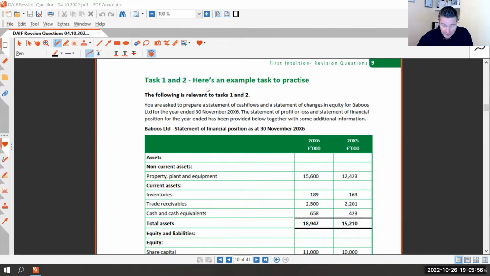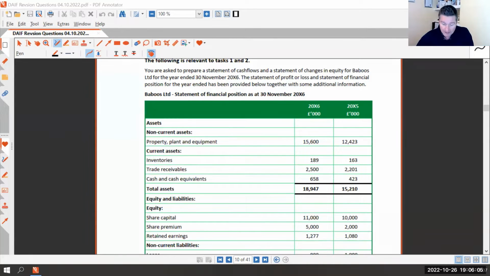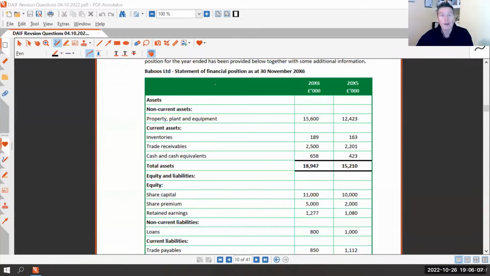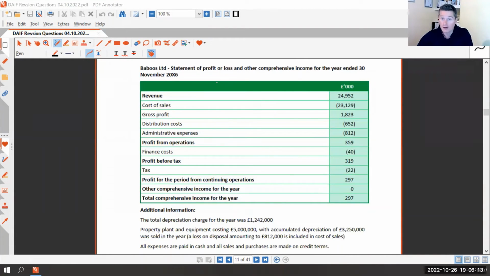So we've opened up our exam. It's a statement of cash flow. Hopefully you're thinking, that's easy. I like them. And not, oh, I wish I'd practiced these more. So this is the first thing you'll see in your exam. We've got a statement of cash flow. And they have to give you a statement of financial position and a statement of profit and loss. You can't do the questions without them.